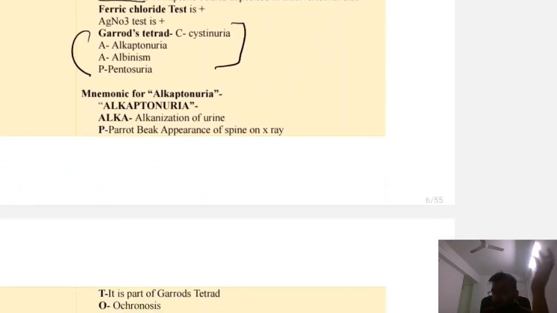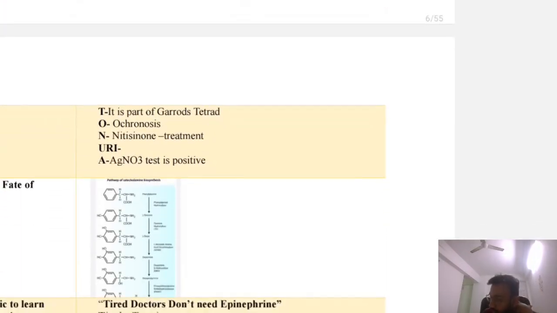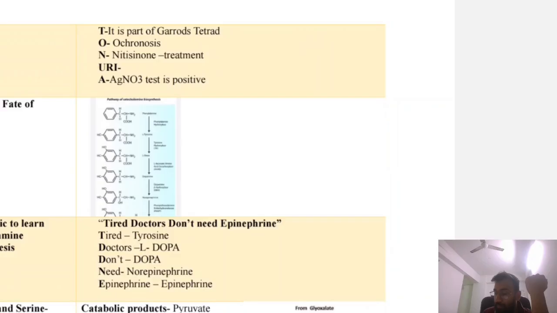Now, how will you remember so many clinical features in alkaptonuria? So the mnemonic is the word alkaptonuria itself. Alka is for alkalinization of urine. P is for parrot-beak appearance of spine on X-ray. T is for it is a part of Garrod's tetrad. O is for ochronosis. N is for nitisinone. It is used as a treatment. Okay. A is for AgNO3 test is positive. Okay. So this is the catabolic reaction of phenylalanine.